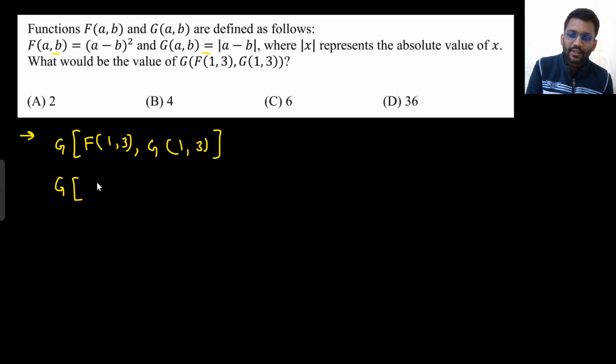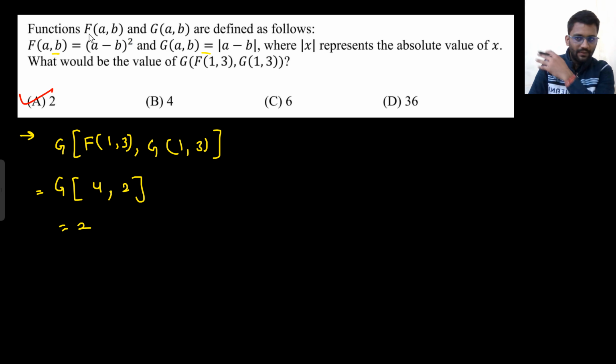So 1 minus 3 whole square, that means 4. What is g(1,3)? g(1,3) is the subtraction and then the modulus of that. So 1 minus 3, that will be 2. Now what will be g(4,2)? That will be 4 minus 2, that means 2 only. Very simple question based on functions. So first 1, 3: 1 minus 3 is 2, 2 square is 4. Then g(4,2) would be 2 only.